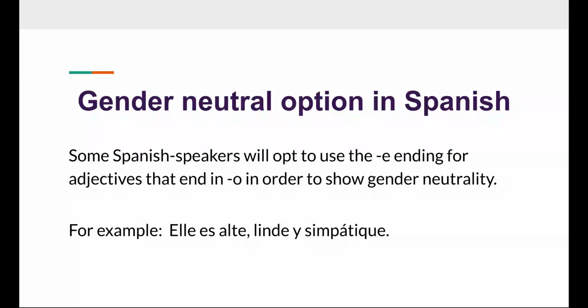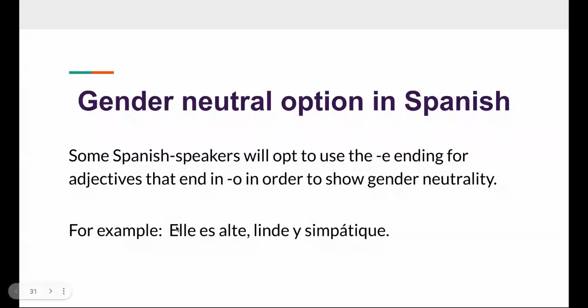So the gender neutral option for subject pronouns and for adjectives has not been officially adopted by the Royal Spanish Academy, the Real Academia, but because there are several individuals who don't identify as male or female, the gender neutral option is becoming more common because Spanish is a gendered language. So instead of using the o or a, they will use the e ending for adjectives that end in o in order to show gender neutrality.